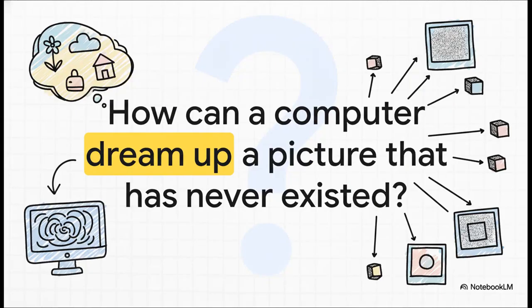So that's the big question we're tackling today. How in the world does a computer learn the essence of what an image even is? I mean, how does it get so good at it that it can just create a totally new picture, something that has never, ever existed before?